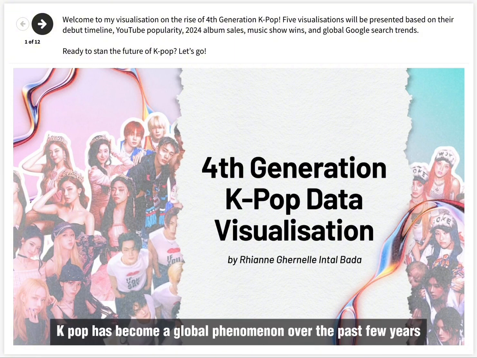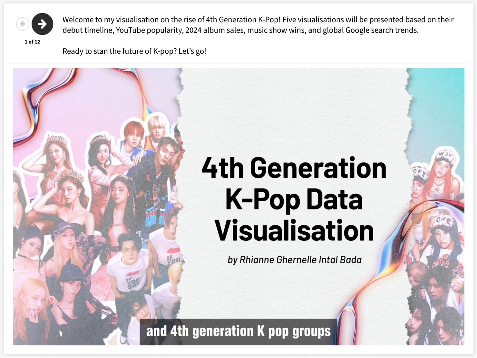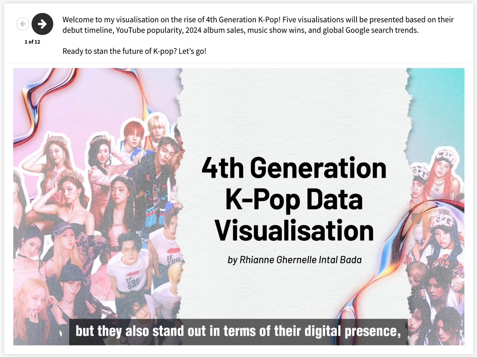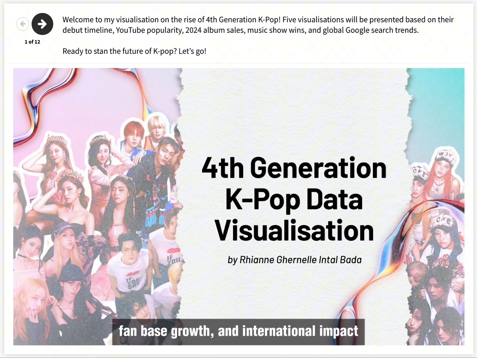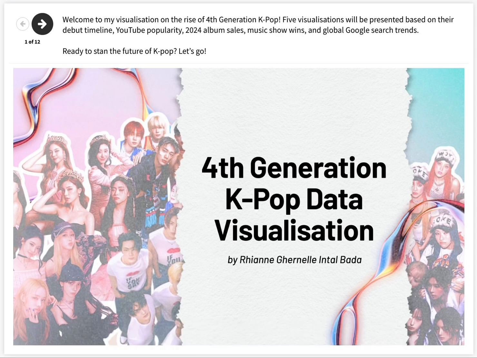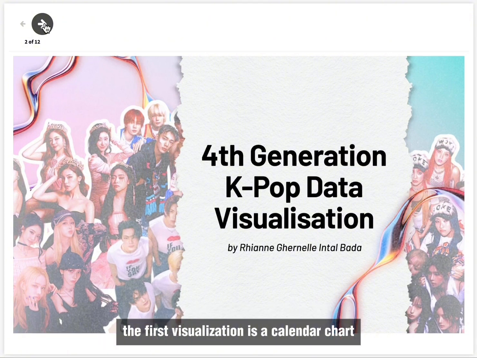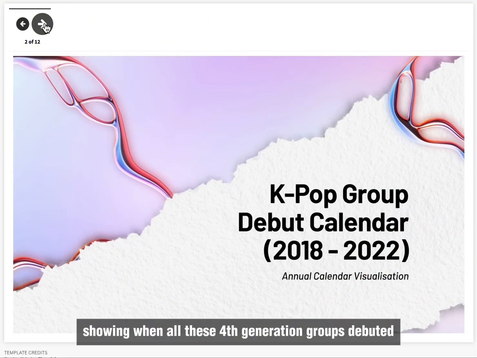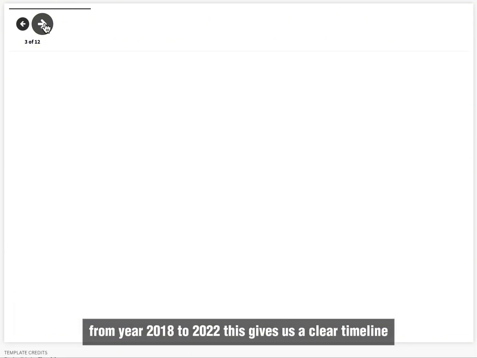K-pop has become a global phenomenon over the past few years, and 4th generation K-pop groups, those who debuted between 2018 to 2022, have played a huge part in that. These groups are not only talented, but they also stand out in terms of their digital presence, fanbase growth, and international impact.